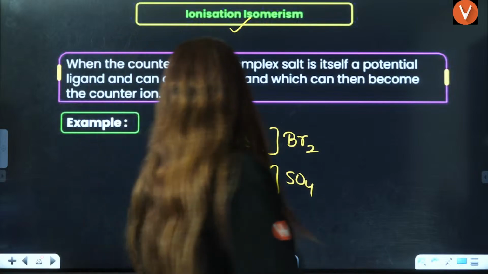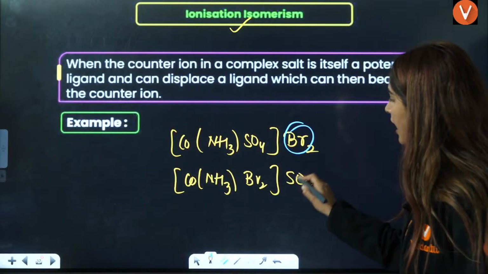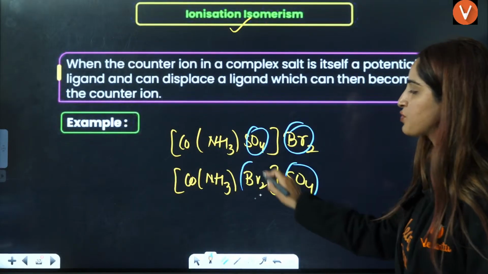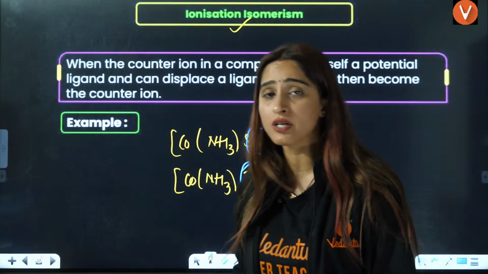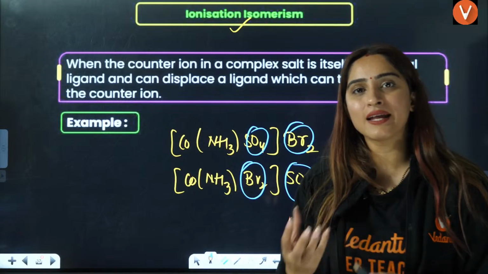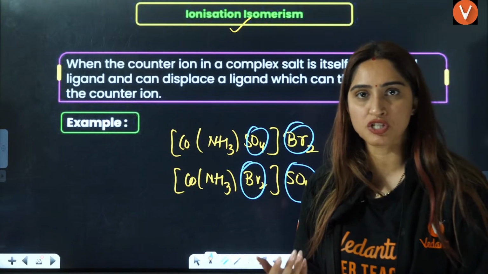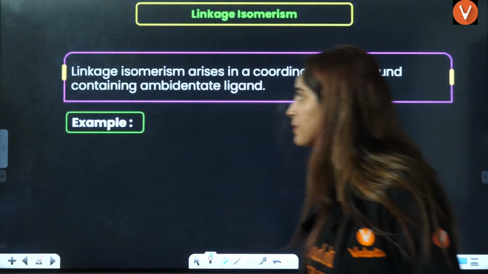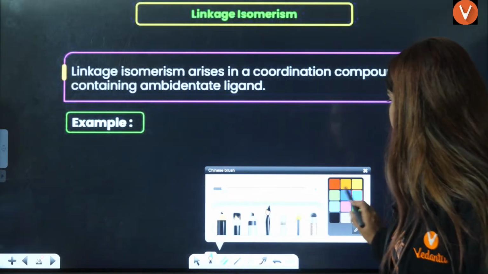In this case, you can see that the counter ion is actually getting exchanged with each other. That means the ions that we get after dissociation are different. That is ionization isomerism.